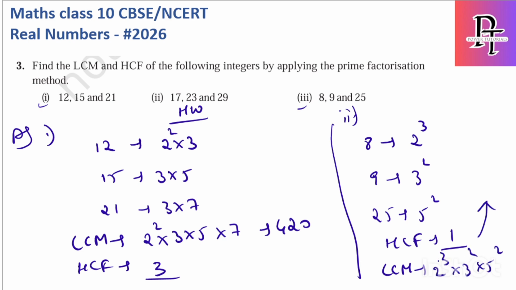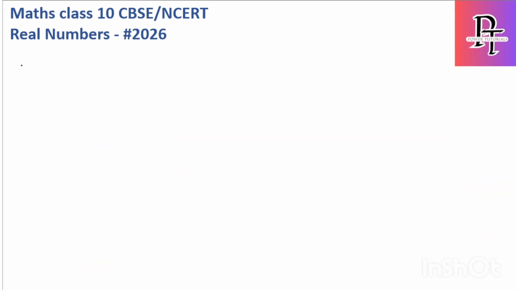I'll write the value here. 8 into 9 is 72. Now 72 into 25 I need to do it. 72 into 25: 5 2s are 10, 5 7s are 35, 36; 2 2s are 4, and 2 7s are 14, so it becomes 0, 8, 1, 8, double 0. So 1800 is the LCM value for this question.